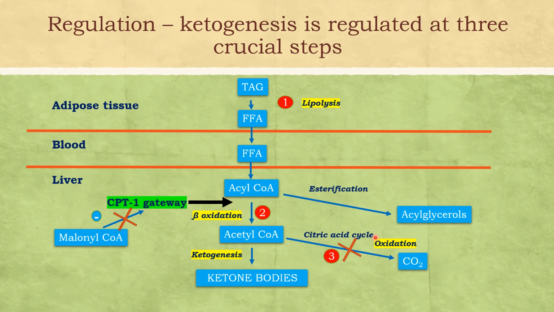When there is deficiency of oxaloacetate, the TCA cycle will not operate at maximum. So there will be channeling of this acetyl-CoA to ketogenesis, that is formation of ketone bodies. So the regulation is at the lipolysis step, second is at the beta oxidation step, and the third is at oxidation of acetyl-CoA through the citric acid cycle. The combination of all these is production of excessive ketone bodies in the body.